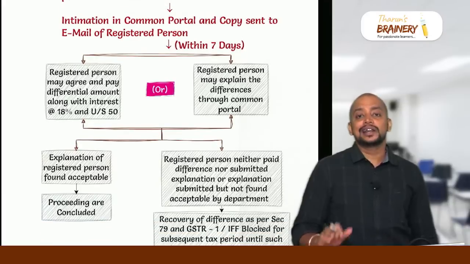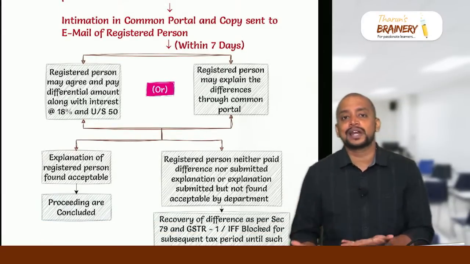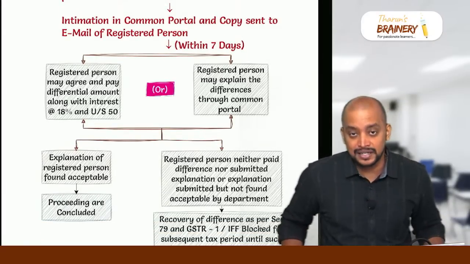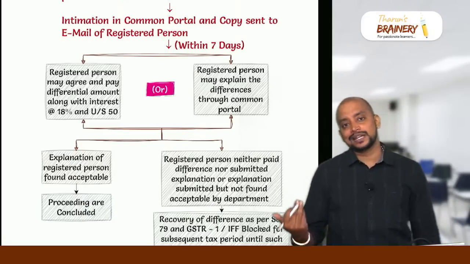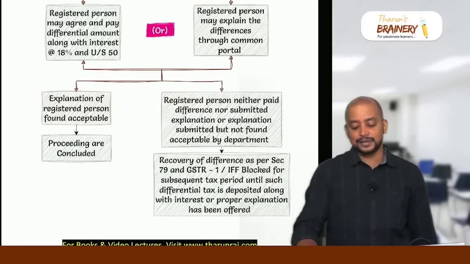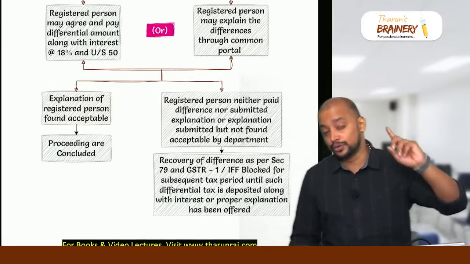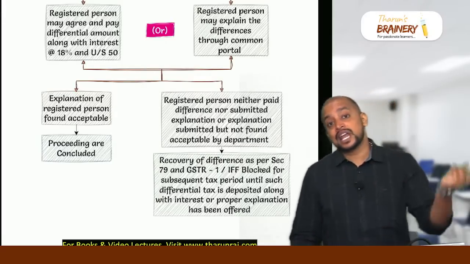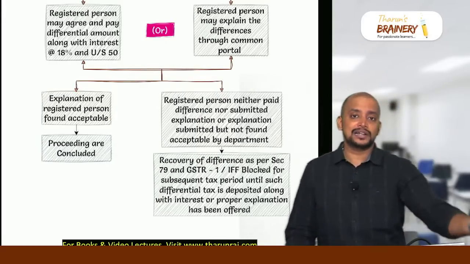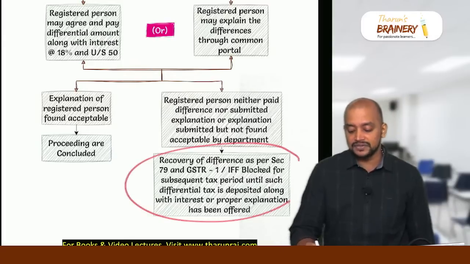Either we should agree and pay along with interest, otherwise we need to give a proper explanation as to why there is a difference. Suppose we have agreed and paid, or a proper explanation is given and accepted by the department, the proceedings are concluded. Suppose we have not paid, not even given explanation, or we gave the explanation but the department is not satisfied, then they will initiate recovery.